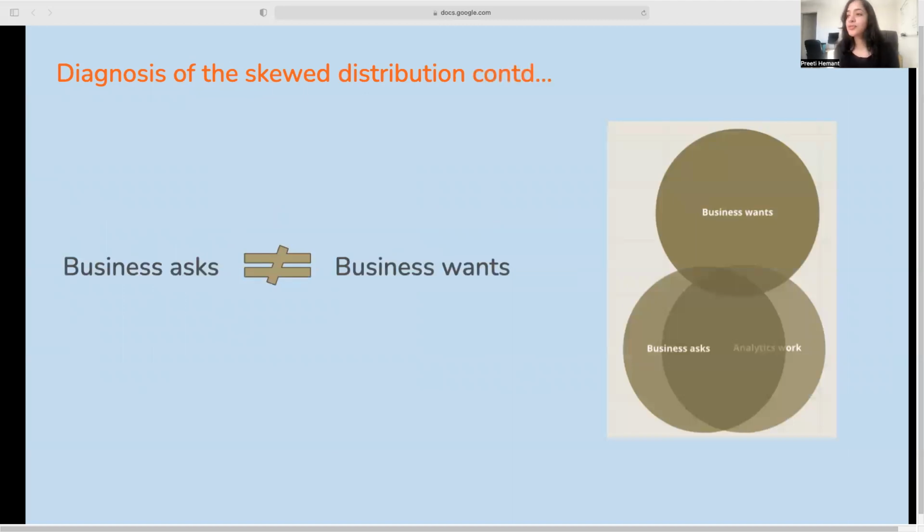One of our findings from the user interviews was that there was a disconnect between what the stakeholders asked compared to what they really desired. So they were interested in complex insights, but the asks reaching the team were simple.